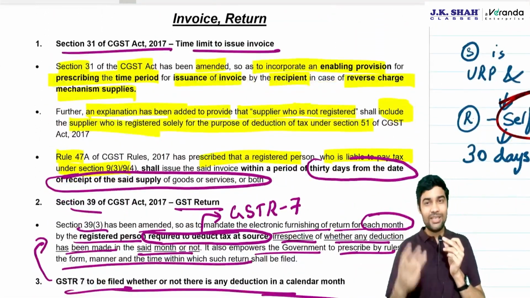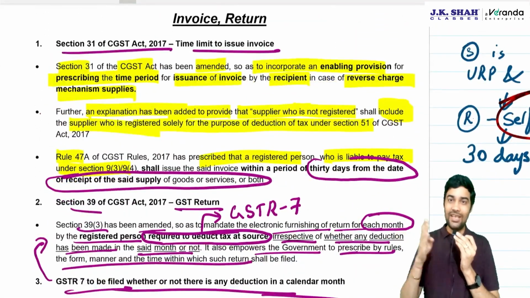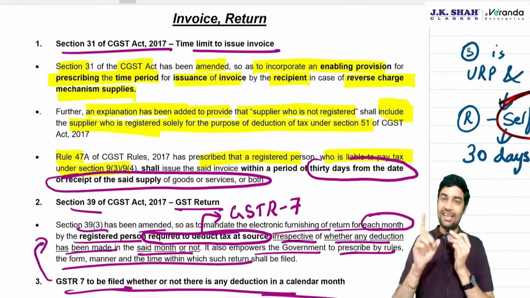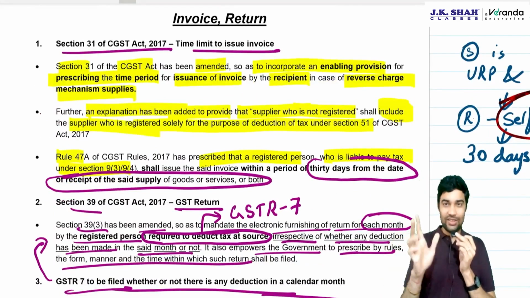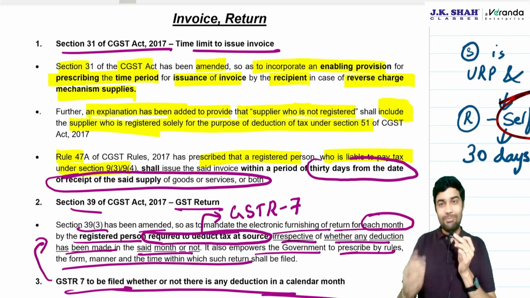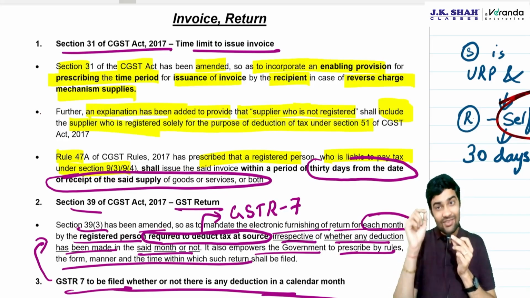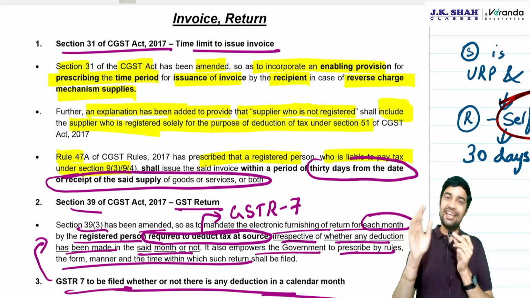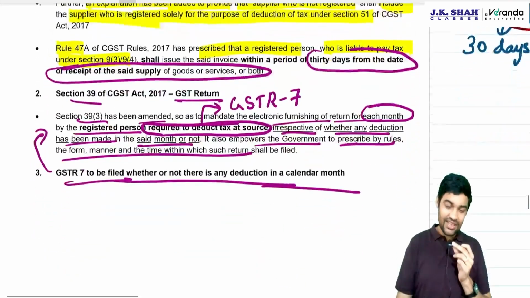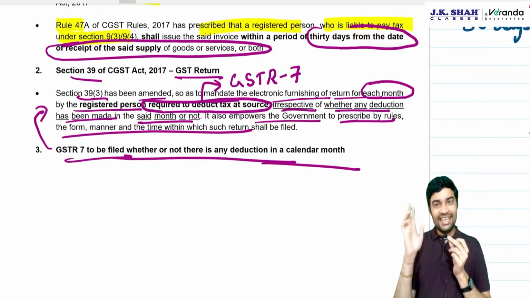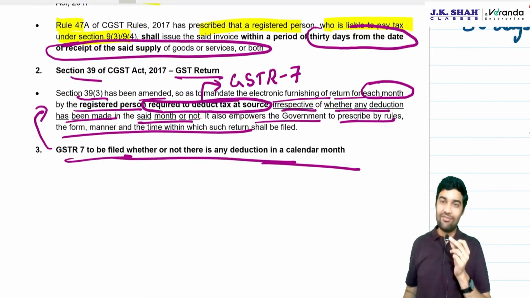Section 31, time limit has been added, 30 days from the receipt of goods or services. RCM, recipient has to do a self invoice. If supplier is only registered for TDS, they are regarded as unregistered person. GSTR-7, nil return, they have to file it.